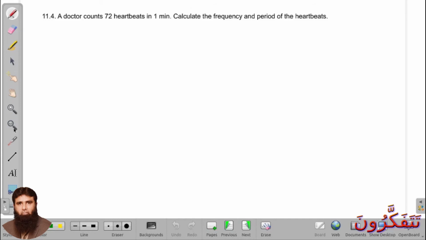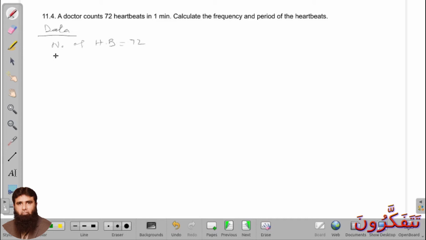Number of heartbeats is 72, and time, you can simply write T, is equal to 1 minute, which is equal to 60 seconds.